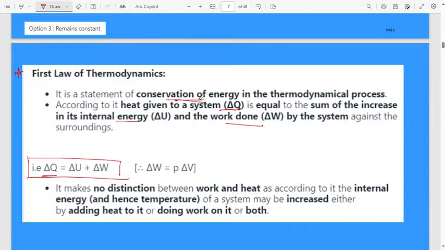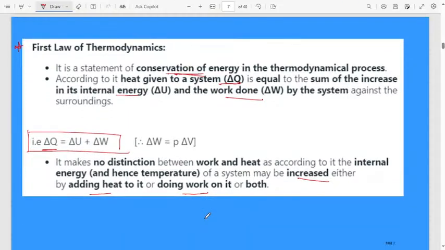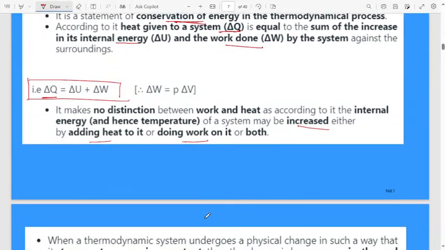This is what we consider as conservation of energy. It makes no distinction between work and heat as far as internal energy is concerned. Hence, the temperature of a system may increase either by adding heat or by doing work on it, or both.